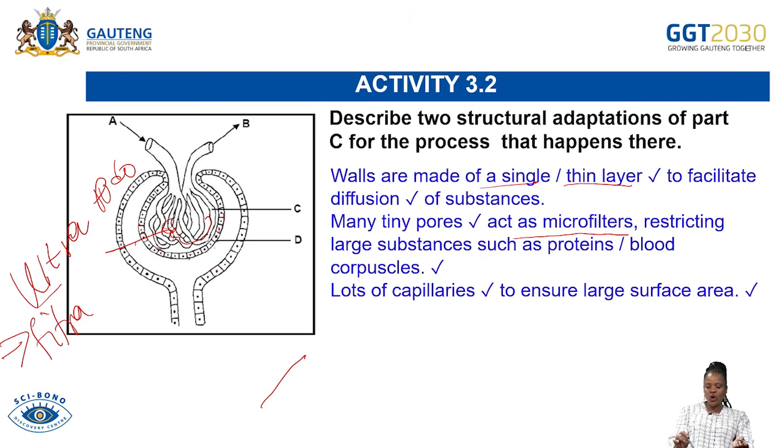And then it is also made up of lots of blood capillaries. Lots of blood capillaries ensure a large surface area for the absorption of whatever needs to be absorbed there.